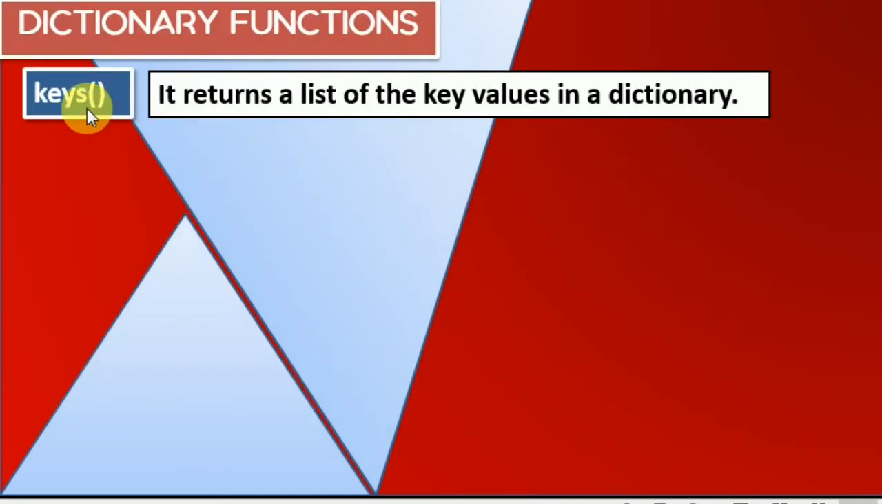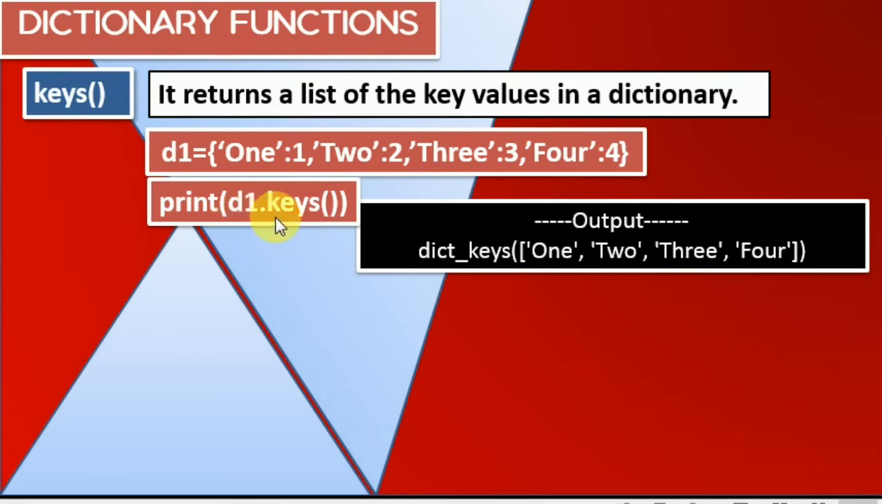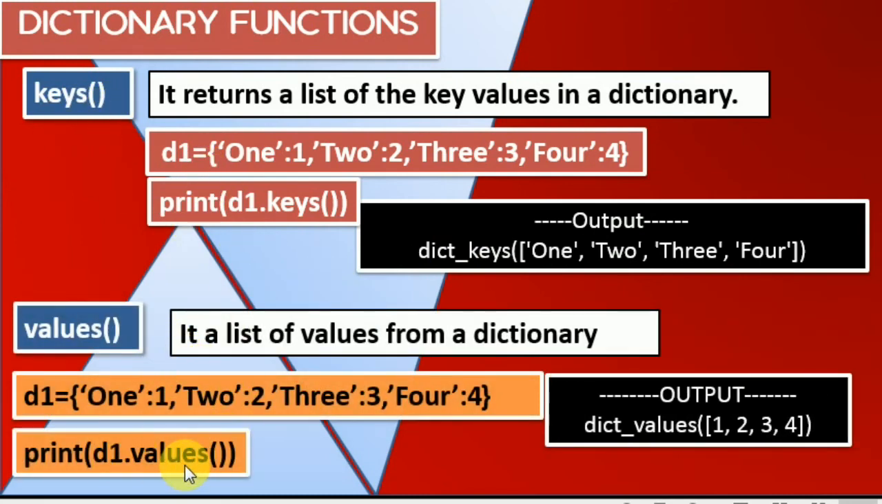Keys. This returns a list of key values in a dictionary, meaning in one line it will give you all the key names. If we write D1 dot keys, it will display 1, 2, 3, 4, all the keys, and this is the way it is going to display. I'm going to show you how it works. These are for the keys, and if you want to display values, here are the values. D1 dot values is going to give us the values, and this line is going to give us the keys. If we want to display all the keys, we can use keys, and if we want to display the values, it is going to display them in this format that is given in the output.